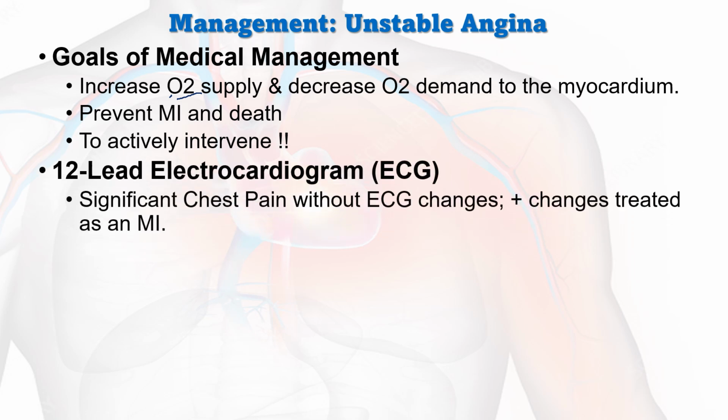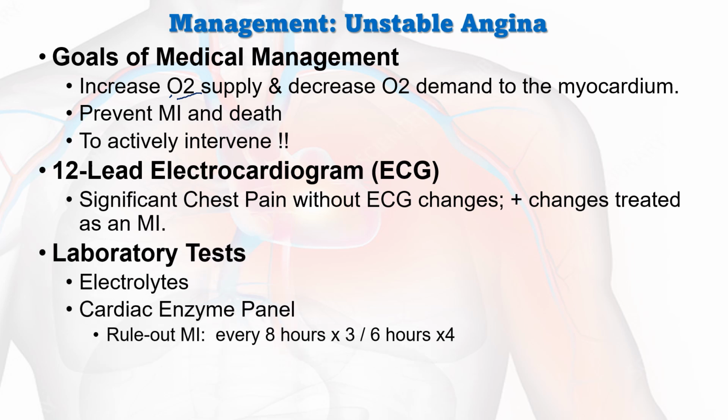Then next is the management. We are supposed to take an ECG. An ECG that shows significant chest pain without ECG changes, or with changes, is treated as a myocardial infarction. We can predict whether ST elevation is present or not, and whether a Q wave is present or not. Then laboratory tests like electrolytes and cardiac enzymes, the cardiac biomarkers, help us identify and rule out MI and treat accordingly. These are the goals of management.